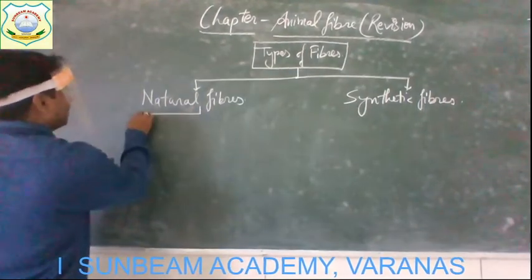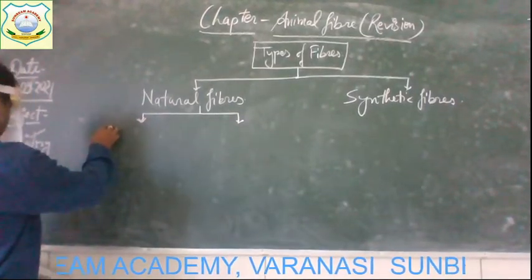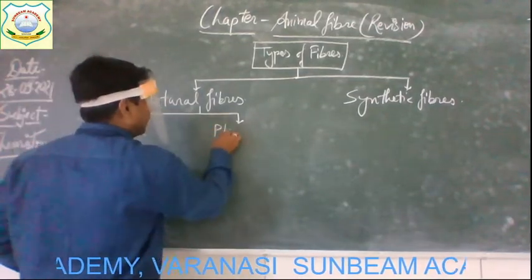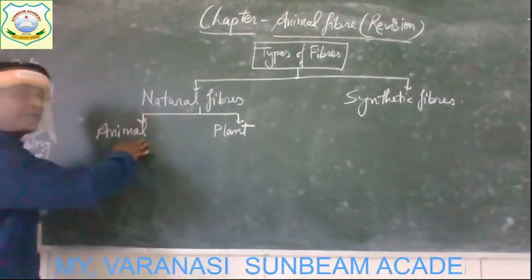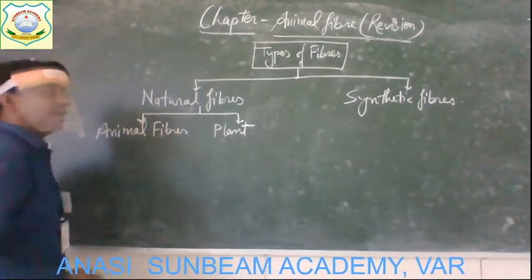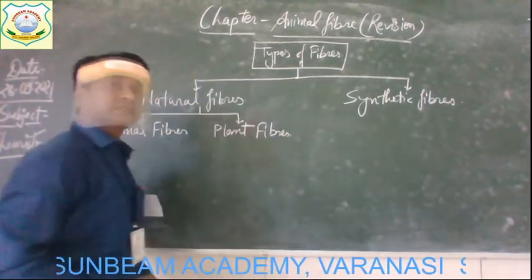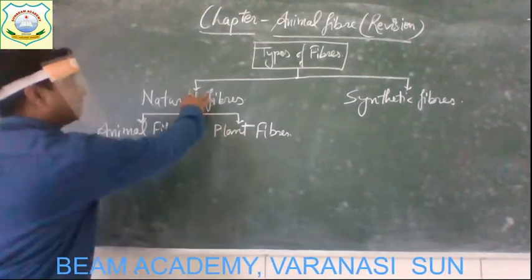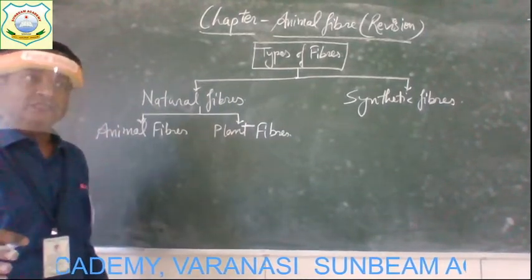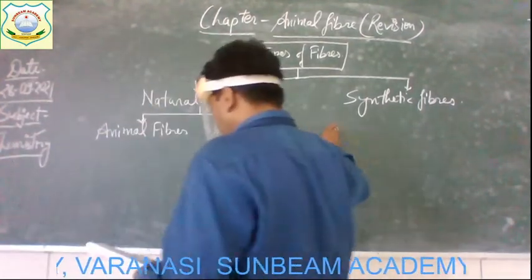Now come one by one to these fibers. The natural fibers are obtained from two sources. The first source is animal and the second source is plant. So the fibers which are obtained from animals are known as animal fibers. And the fibers which are obtained from plants are simply known as plant fibers. Get it? So natural fibers can be grouped into two categories, animal and plant fibers. Get it everyone?